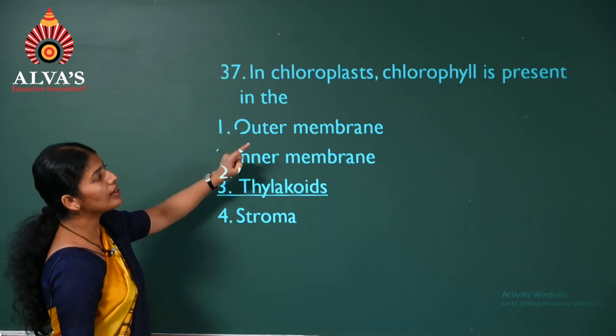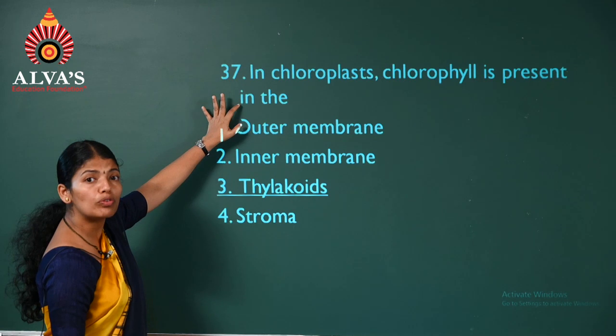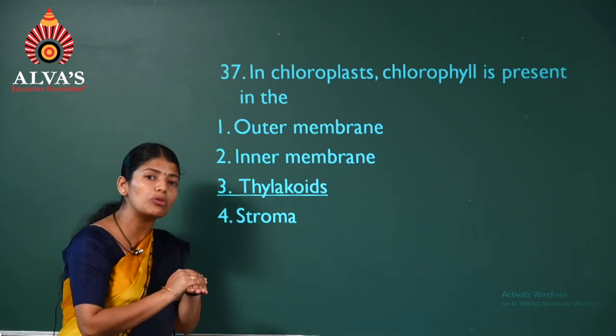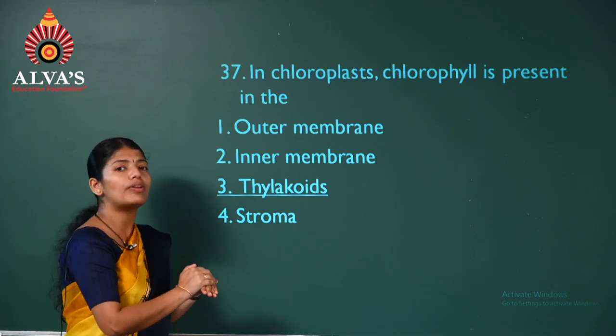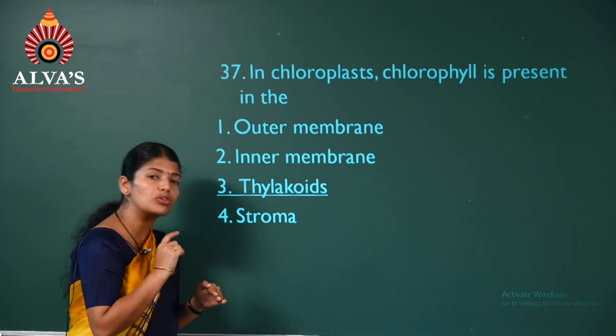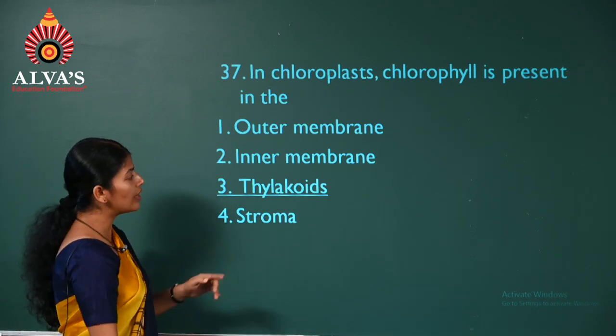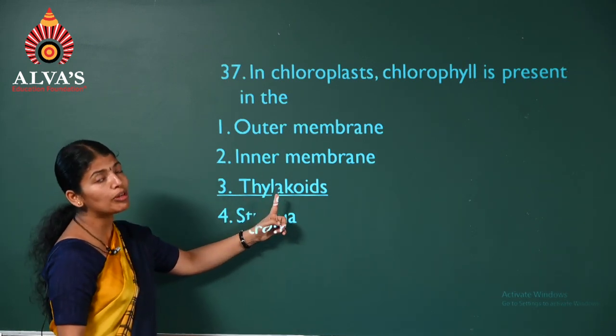Question number 37. In chloroplast, where is the chlorophyll pigment present? Tell me whether it is on the outer membrane of chloroplast, inner membrane of chloroplast, or in the stroma, or in the thylakoids. Yes, it is in the thylakoid. What do you mean by thylakoid?